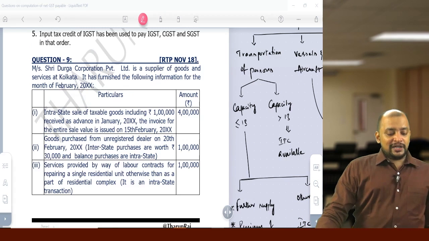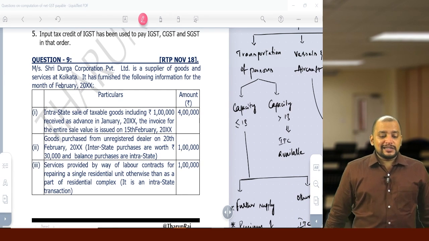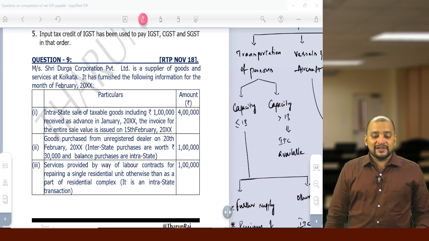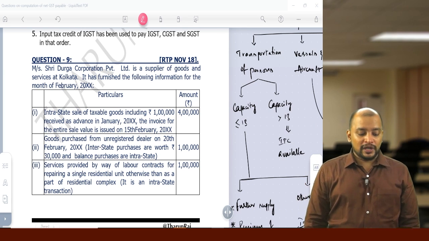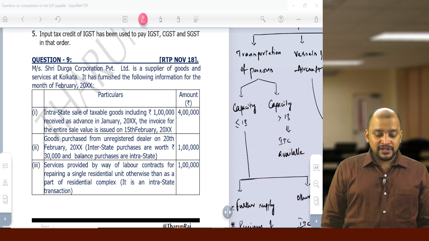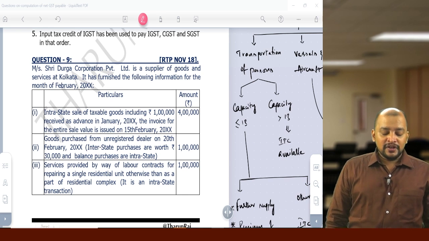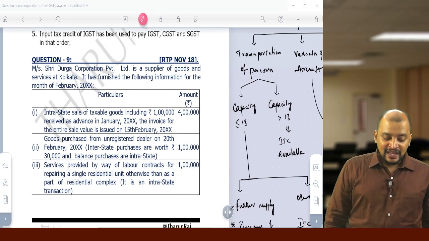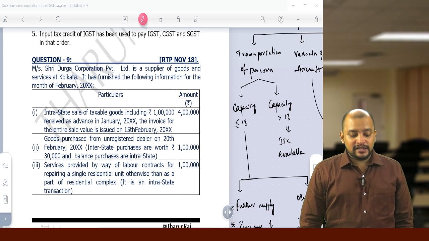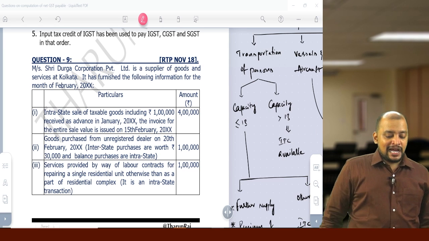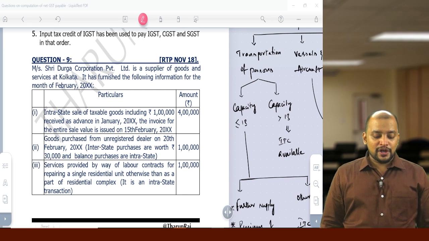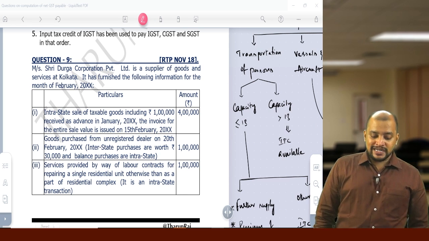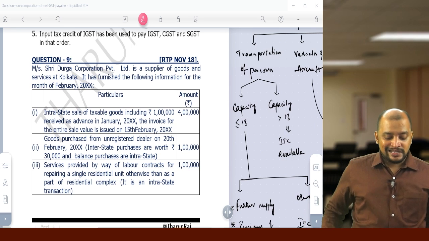Then question number 9. Messrs. Shri Durga Corporation Private Limited is a supplier of goods and services at Kolkata. It has furnished the following information for the month of February. Intrastate sale of taxable goods including 1 lakh received as advance in January. The invoice for the entire sale value is issued on 15th February. So 4 lakhs is the value.